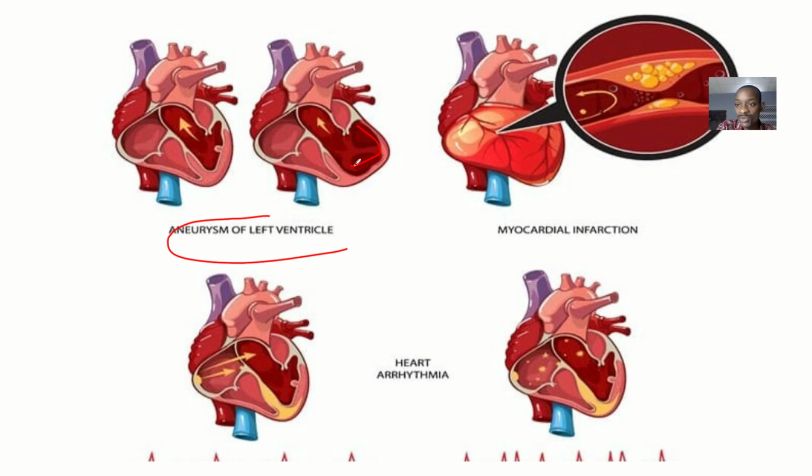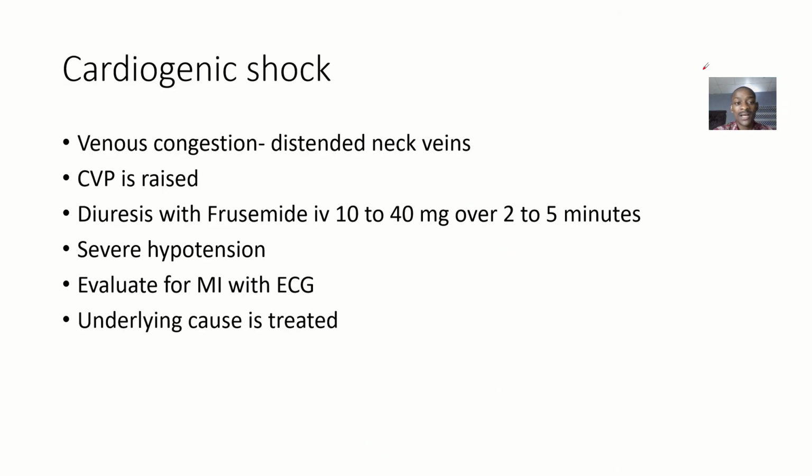So there's aneurysm of the left ventricle, then there's myocardial infarction. Myocardial infarction is like there's a blood vessel, and by the side of the blood vessel, there's now deposition of fat, so that it is now narrowing the pathway for the blood vessel, right? It could be due to that myocardial infarction.